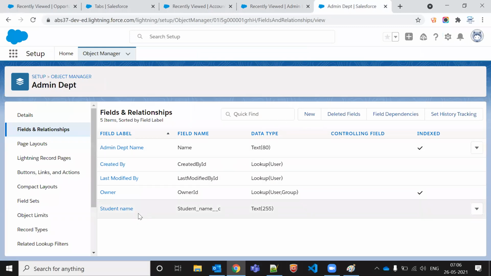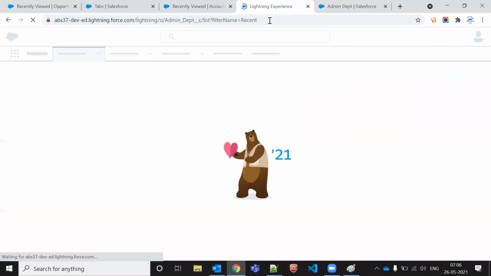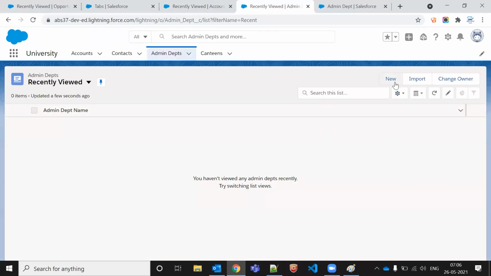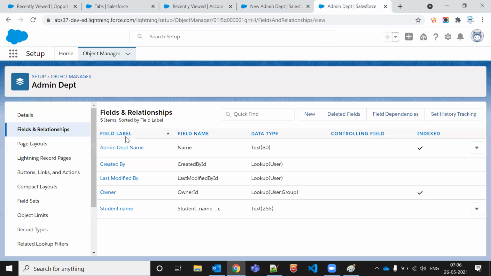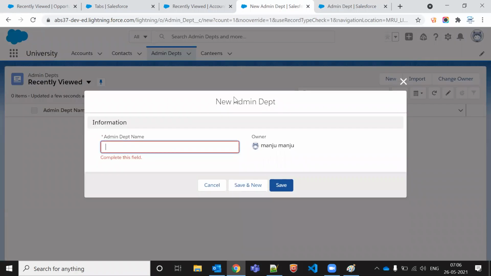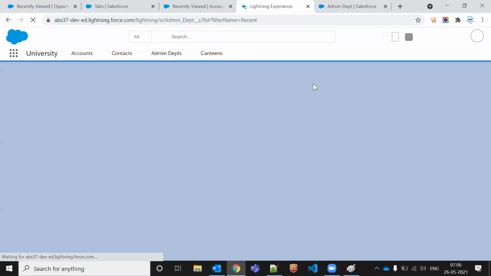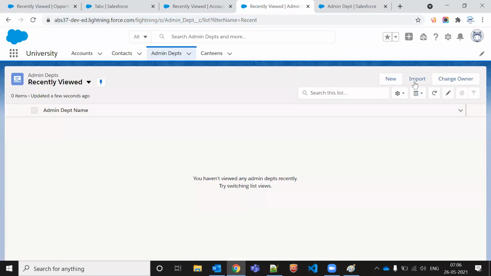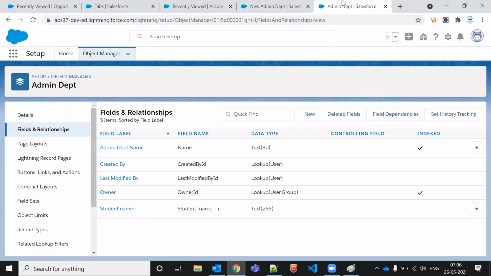So now what we created here, we created a student name. Where will it be reflected? It's the department name. Let me refresh this one. So we are able to see student name here as well. We created an admin department, so this one is also admin department. It's a student name. It's created. Okay, fine.